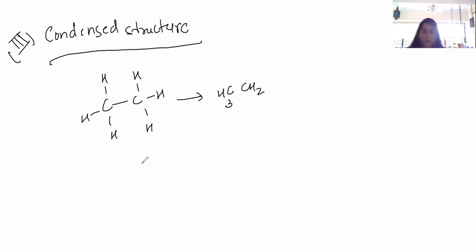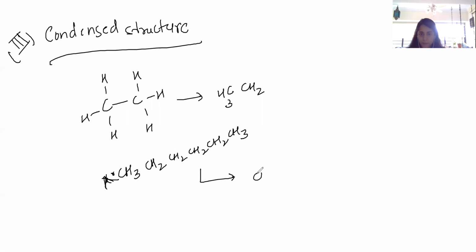CH2. Or what else we can do is, for example, we have, this doesn't represent electrons, it's just a bullet. So we have this long molecule CH3, CH2, CH2, CH2, CH2, CH3. What we can do is write it in a condensed form.